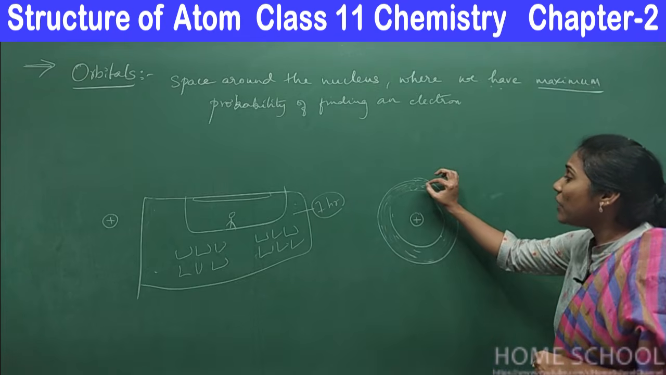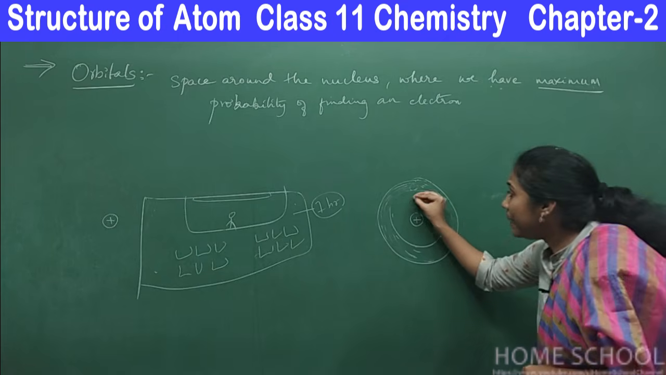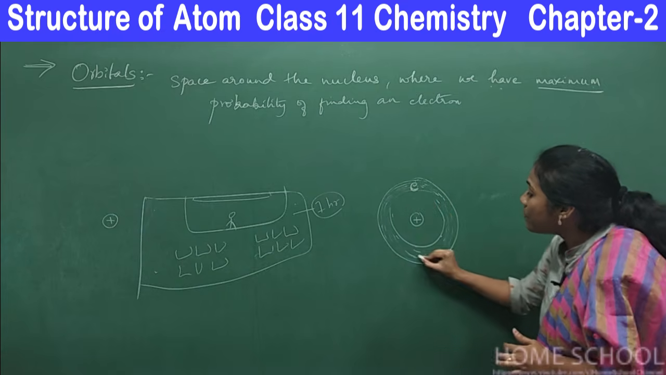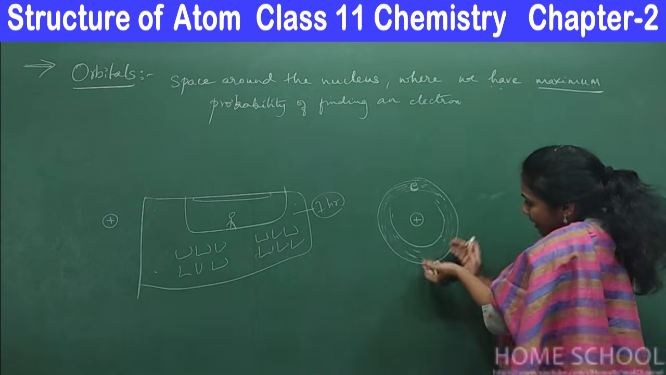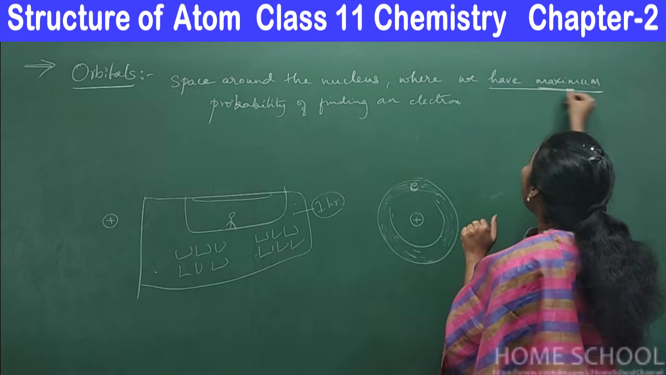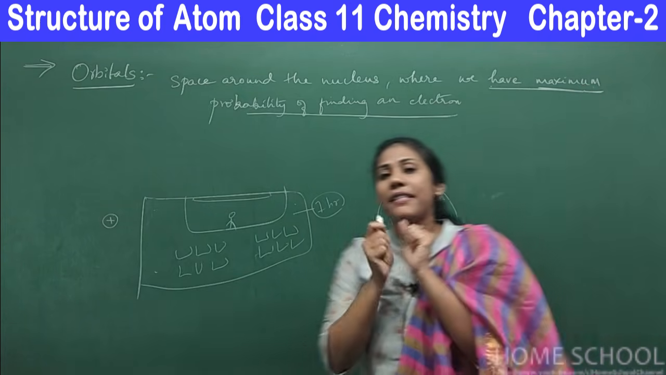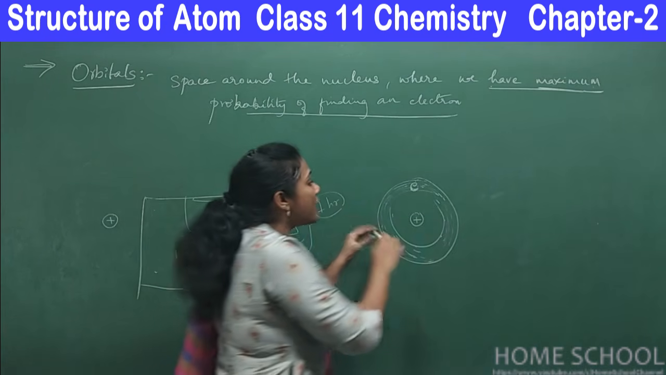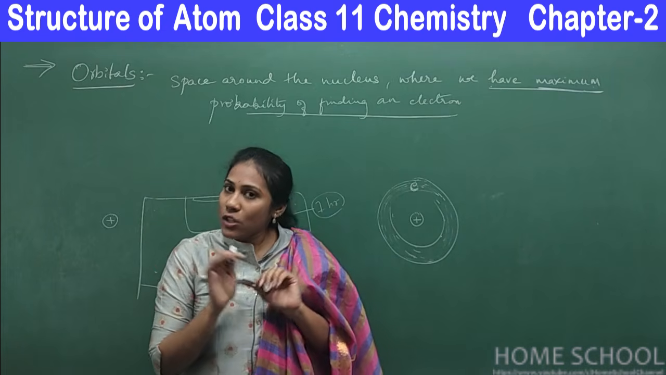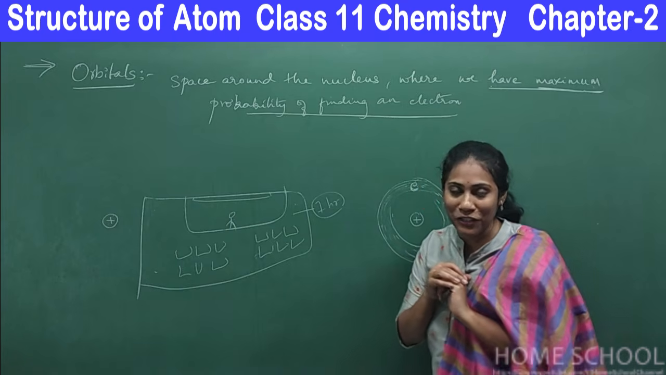It's not that the electron will not go out of this region. It may go, but 90% of the time, this electron is moving in only this space around the nucleus. So that space where we have maximum probability of finding an electron, 90% of the time the electron is found only in this region, that region we will call as orbital. Okay, so hope the concept of orbital has become clear for you.